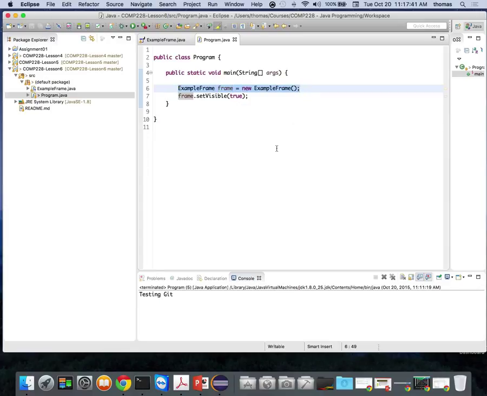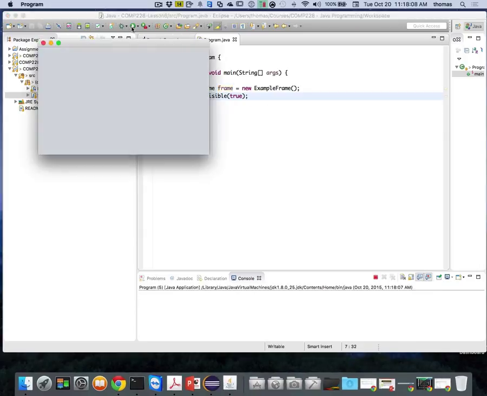I've done this in one line, right? I could break this out a little differently. For example, I could make example frame a static member. I could do that, but let's just leave it as is. Then I'm using my frame object and setting visibility on the frame itself. You need to use this setVisible as true, or else the actual window won't open up. You won't see it. Okay, let's see this in action. So I'm going to go to my Program.java class and press play. When I do that, bam, you get your frame, just like before.